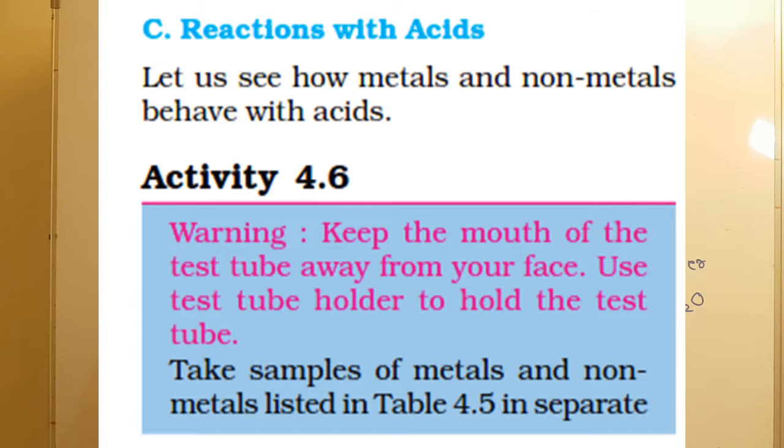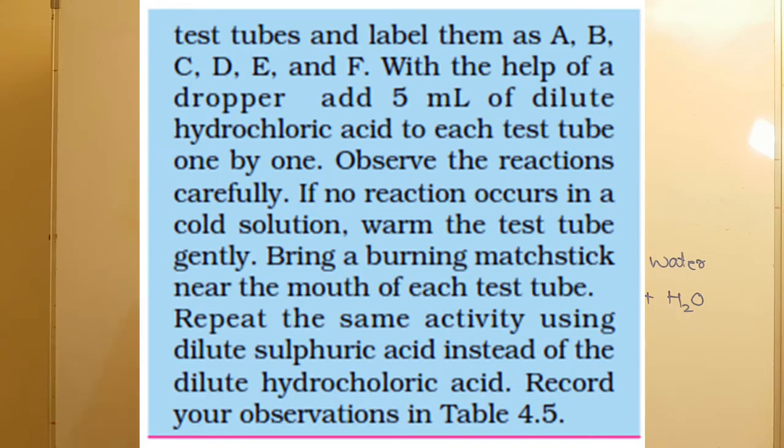Now see reaction with acids. Let us see how metals and non-metals behave with acid. Activity 4.6. Warning: keep the mouth of the test tube away from your face. Use a test tube holder to hold the test tube. Take samples of metals and non-metals listed in table 4.5 in separate test tubes and label them as A, B, C, D, E and F.